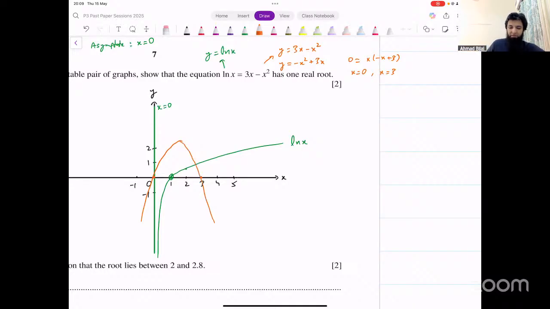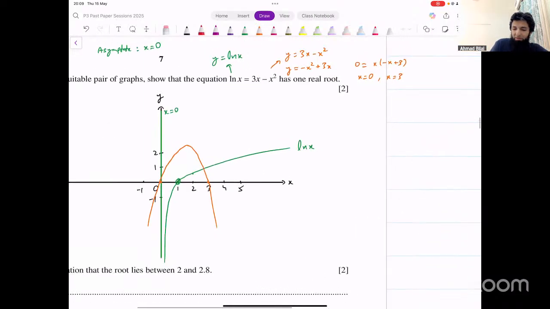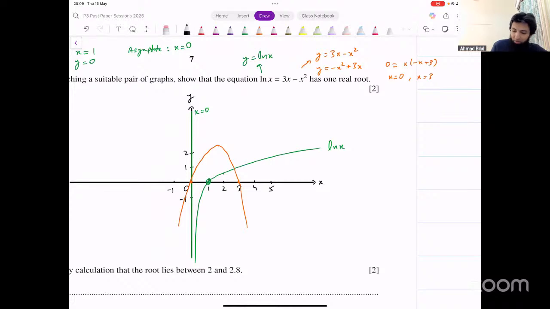And then you say, there's only one point of intersection. Since there's only one point of intersection, there's only one root. You can highlight that point here, and say there's only one point of intersection.